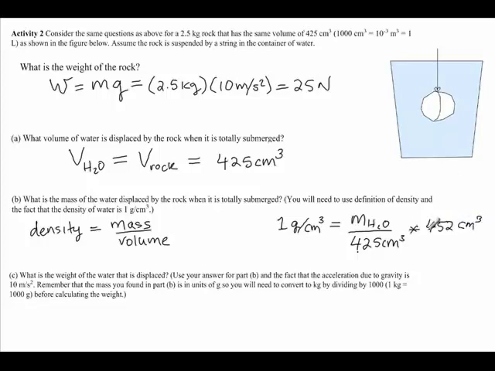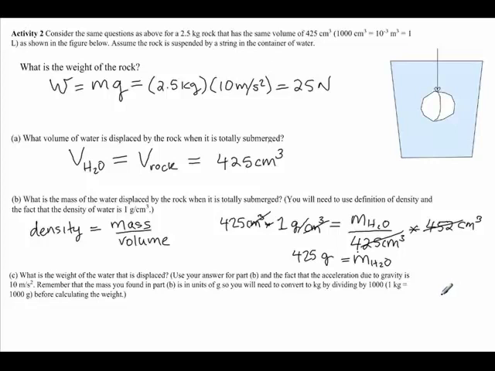Centimeters cubed on both sides of the equation. Centimeters cubed cancels, 425 cancels, and I know that the mass of the water is going to equal 425 grams. So there's a lot less water mass displaced in this versus the mass of the rock itself, and that's because the water is less dense.